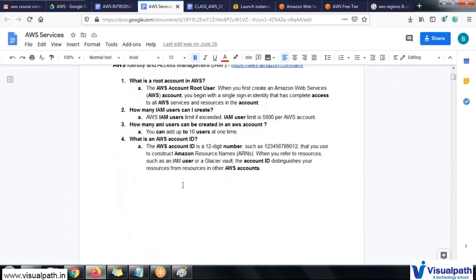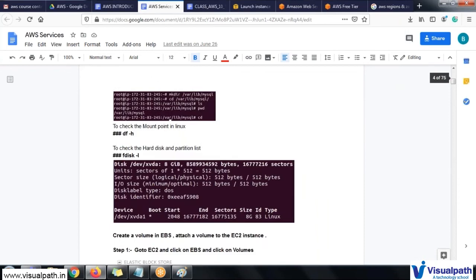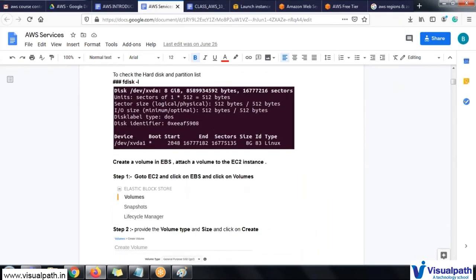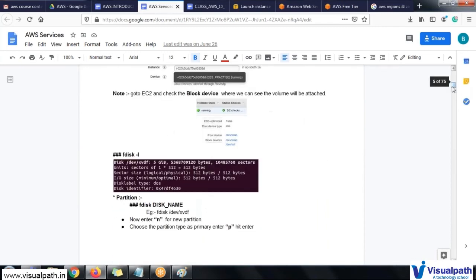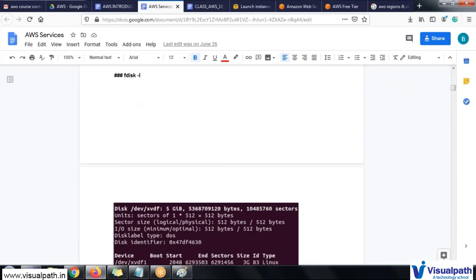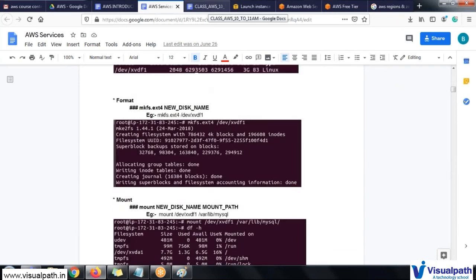And I have made documentation for each and every service for your reference, so that while you are practicing and referring, this document will be very useful for you. It is around 72 pages now, and I will increase it based on requirements. It will be around 75 to 100 pages. Everything will be clearly documented, so that there will be no need to re-reference different documents. But I will make sure you refer to the official documentation also. I will show you the official document, and I will show you my document.